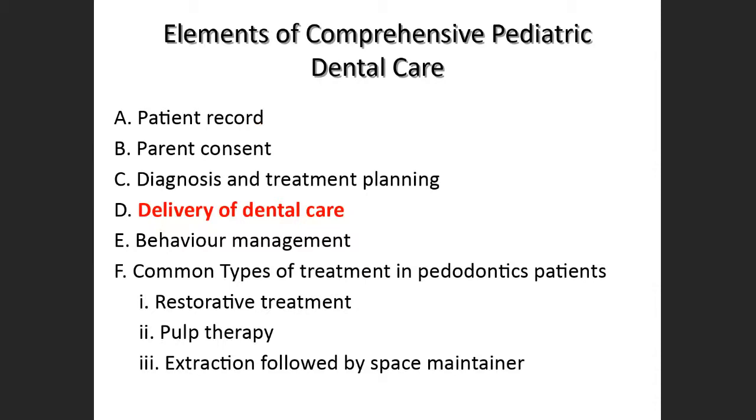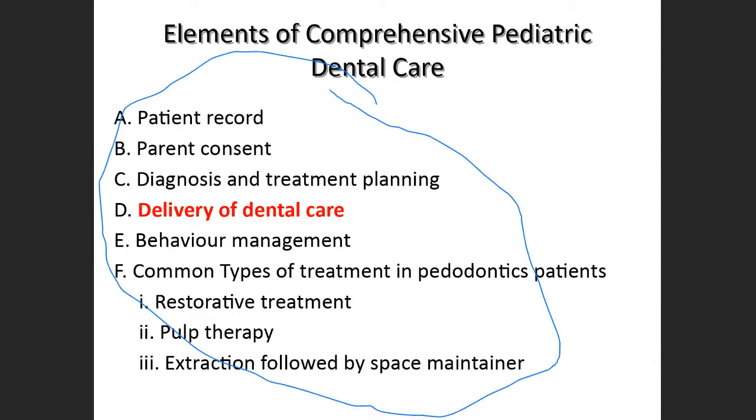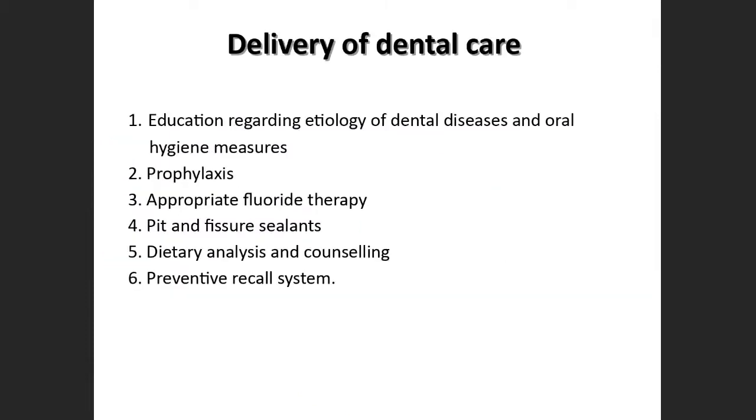Now coming to the last phase of this class, that is the elements of comprehensive pediatric dental care. This is the way we go with the treatment: the patient record, the parent consent, and we do the diagnosis, and the fun part is delivery of dental care. Now discussing the delivery of dental care, we are supposed to educate the parents and the child on oral hygiene measures.